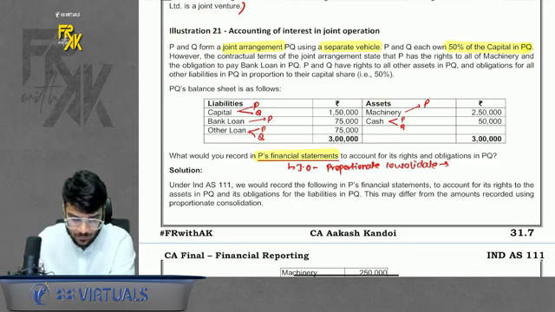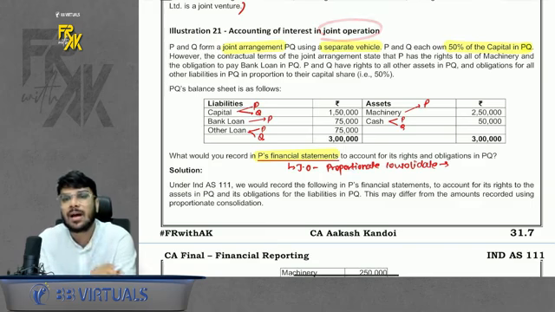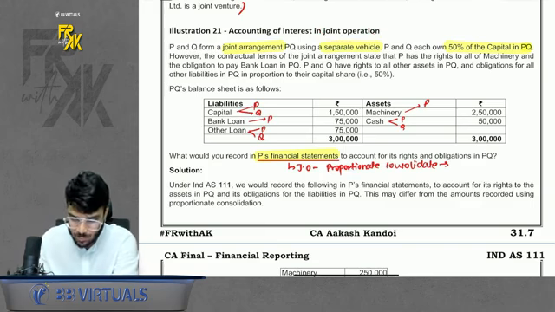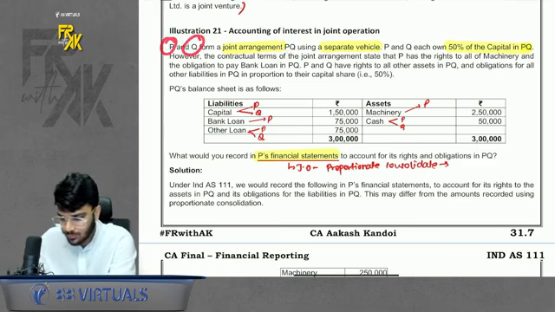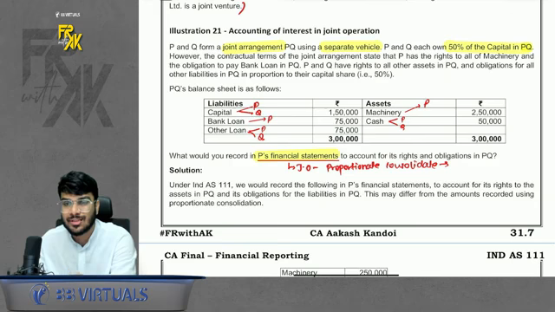practical questions here. If you see, there is illustration number 21. It is a good question to teach how the accounting for joint operation happens. In this case, it was mentioned that we have formed a new company PQ, where there are two parties P and Q. Both own 50% capital, but here rights of individual asset liabilities are given. Machinery belongs to P, cash belongs to both, other loan belongs to both, bank loan belongs to P, capital belongs to both.